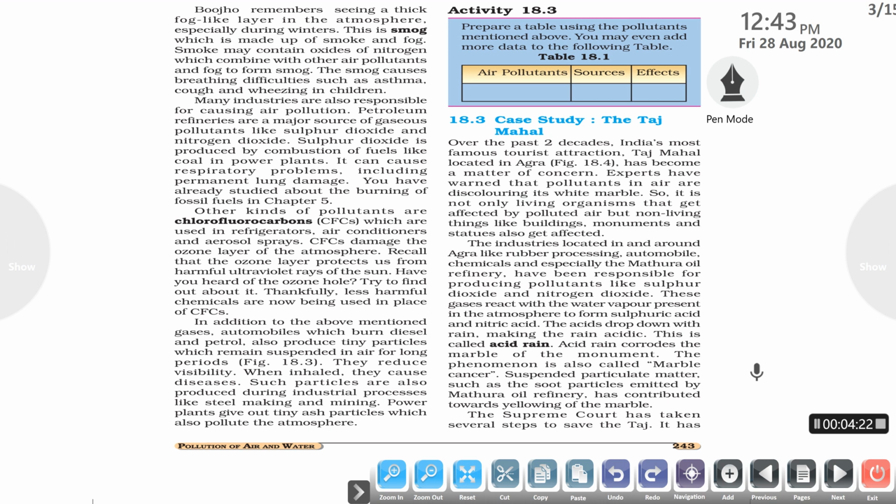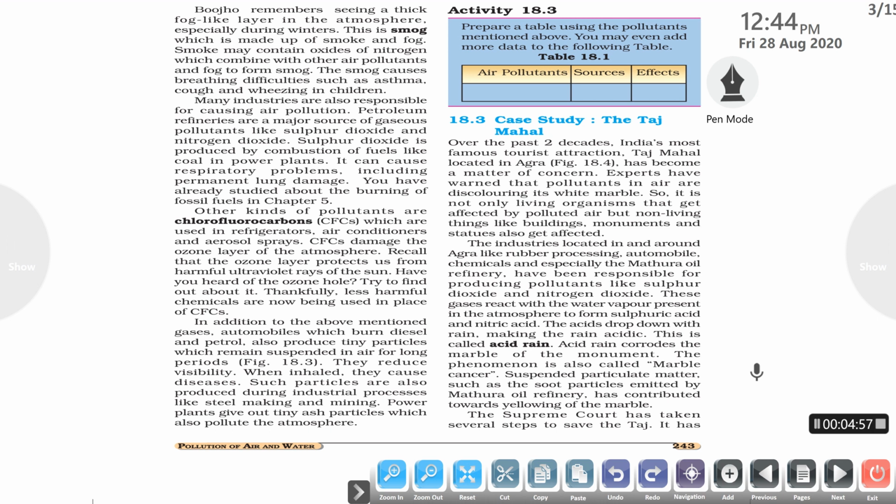Other kinds of pollutants are known as chlorofluorocarbons, CFCs, which are major air pollutants and are used very rapidly nowadays in refrigerators, air conditioners and aerosol sprays. These chlorofluorocarbons damage the ozone layer of the atmosphere. Recall that the ozone layer protects us from the harmful UV rays of the sun. Have you heard of the ozone hole? It is basically the damage of the ozone layer. Thankfully, less harmful chemicals are now being used in place of CFCs so that we can save the ozone layer.